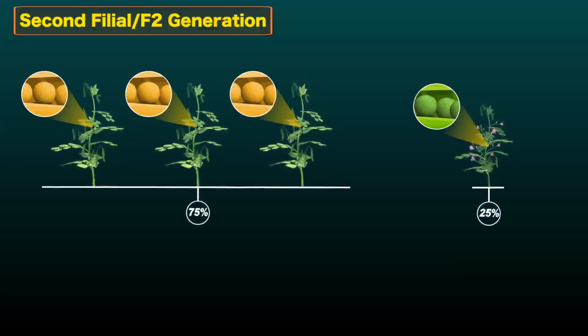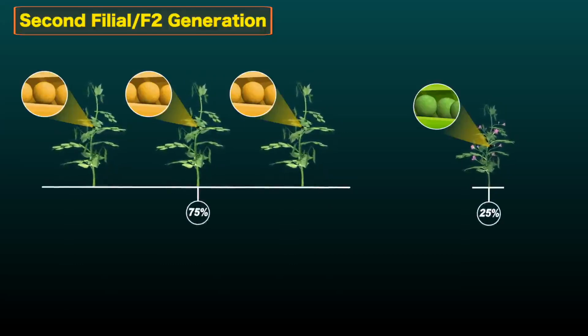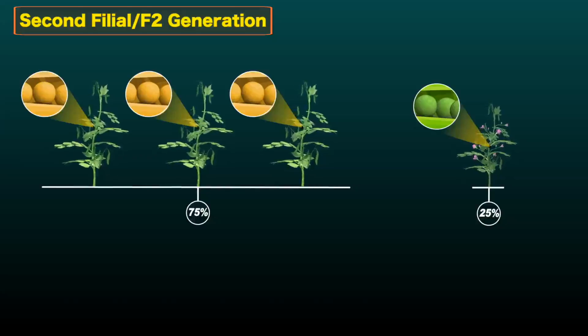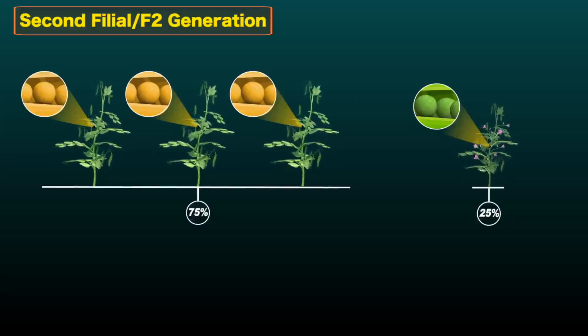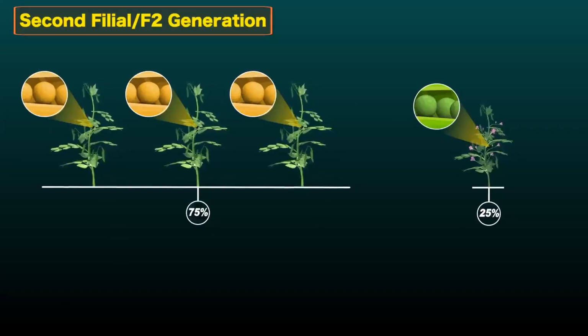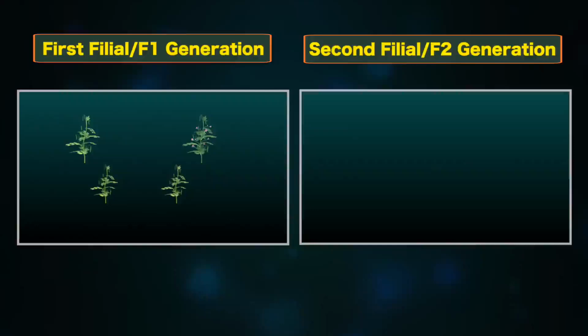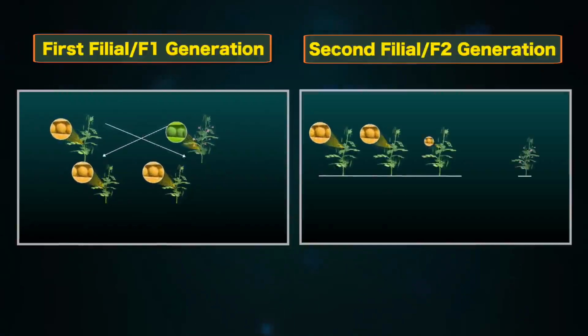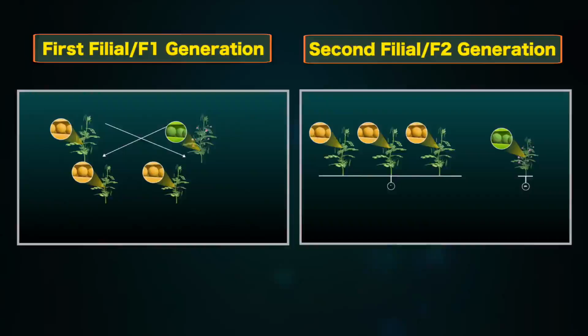Out of this 75%, 25% pea plants are pure breed or homozygous yellow and 50% pea plants are heterozygous yellow. The remaining 25% are green seed producing, pure homozygous type. Mendel reasoned that the F1 generation carried the information to produce green seeds even though they did not express this trait.